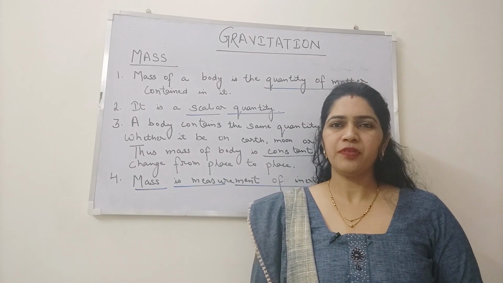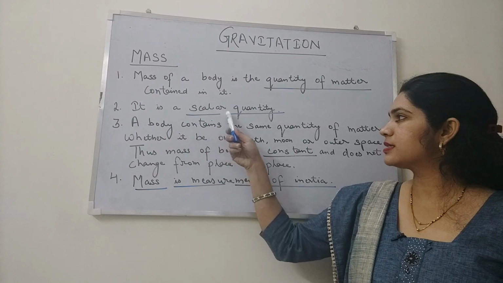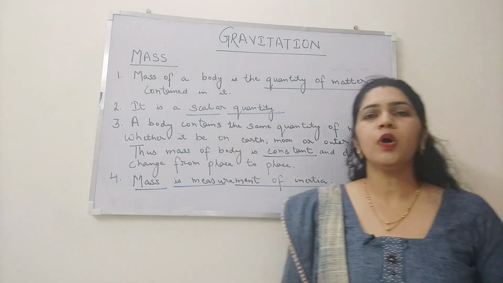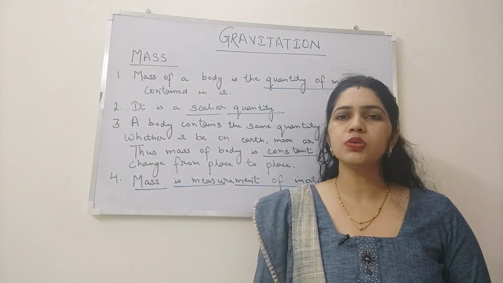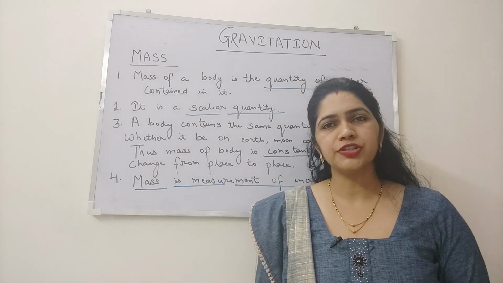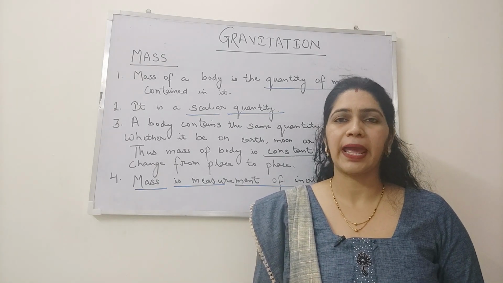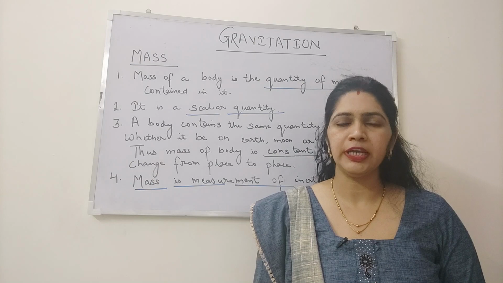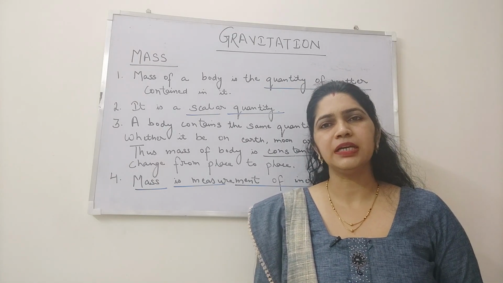The second key point for mass is it is a scalar quantity. As we all knew that scalar quantities are those quantities who have magnitude only but not direction. As mass has magnitude only but not direction, it is a scalar quantity.